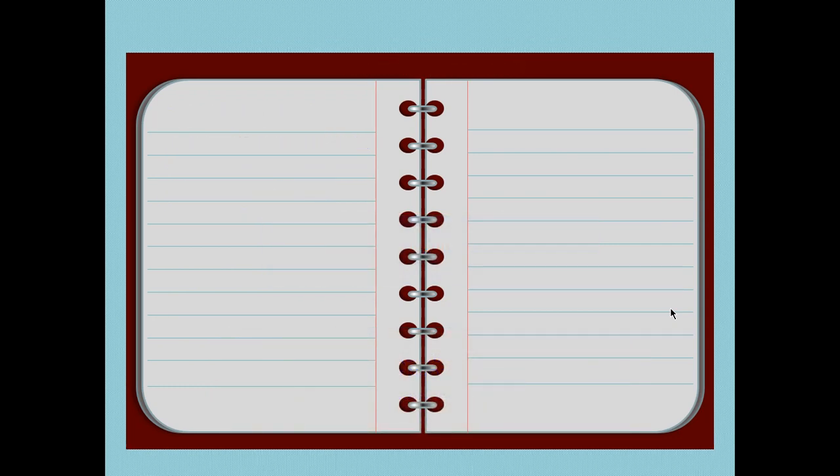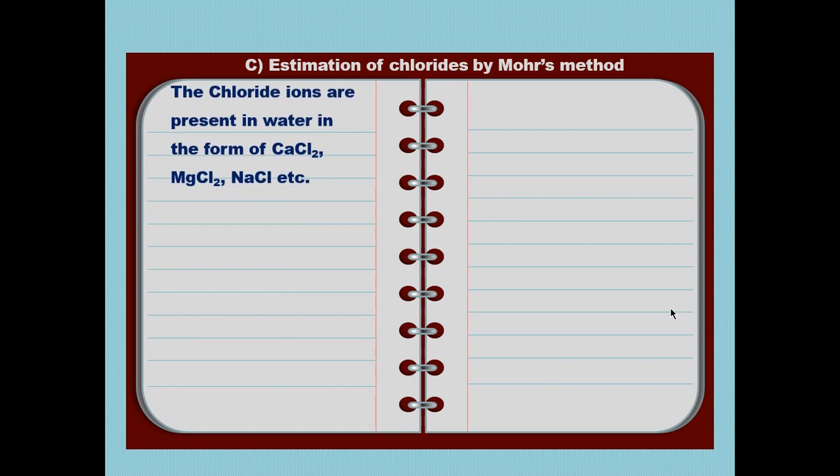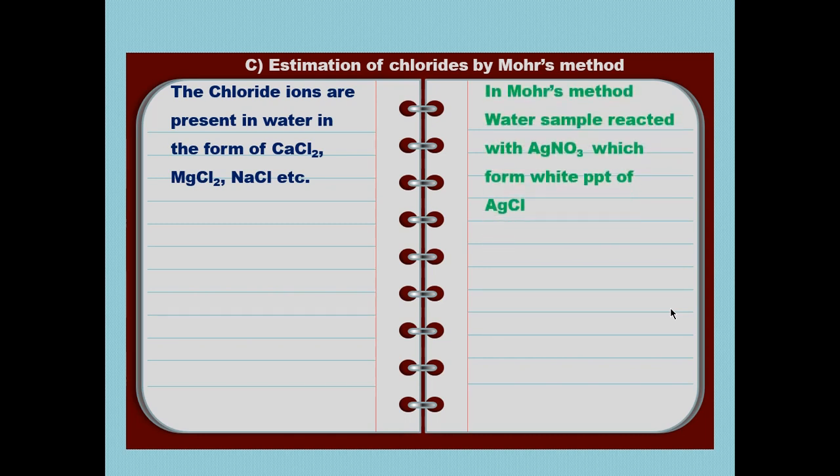Third one is estimation of chlorides by Mohr's method. The chloride ions are present in water in the form of calcium chloride, magnesium chloride, or sodium chloride, etc. In Mohr's method, the water sample is reacted with AgNO3, which forms a white PPT of AgCl.